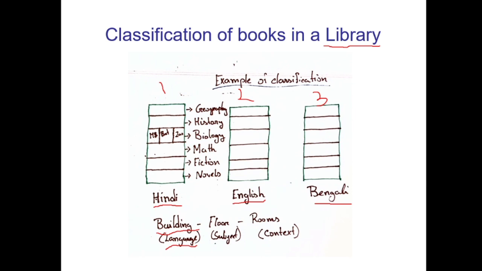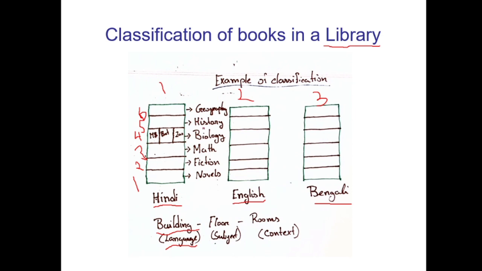Whenever you classify something, you classify it based on something, right? So you have classified the books based on their language into buildings. In building number 1 there will be Hindi books, in building number 2 English books, and in building number 3 Bengali books. Next, you are classifying the books into floors. Suppose there are 6 floors.